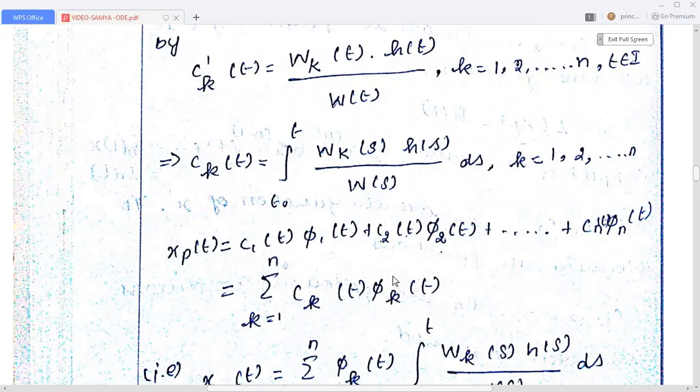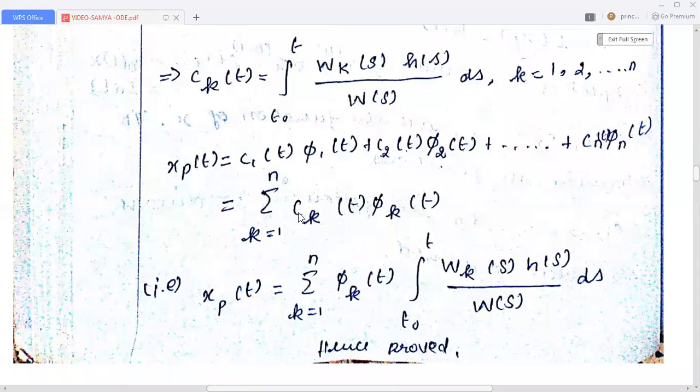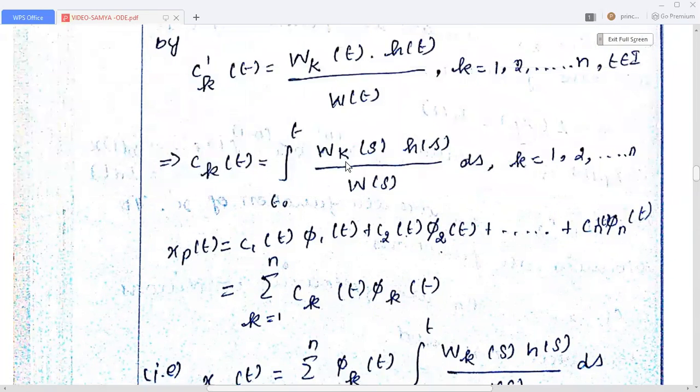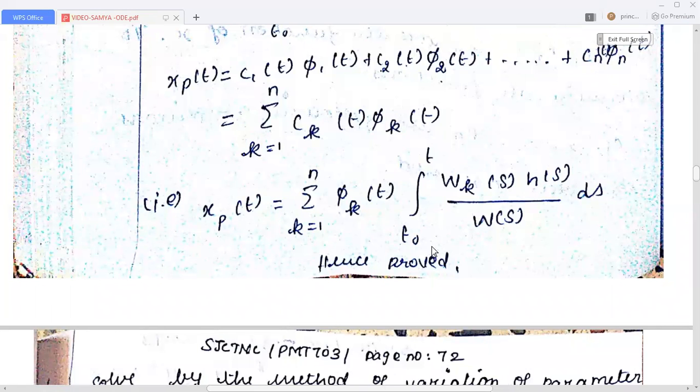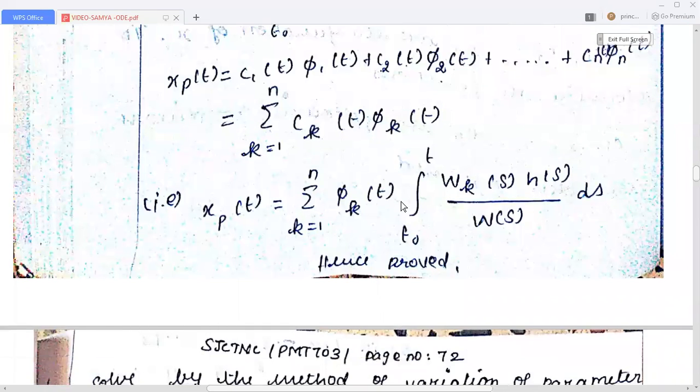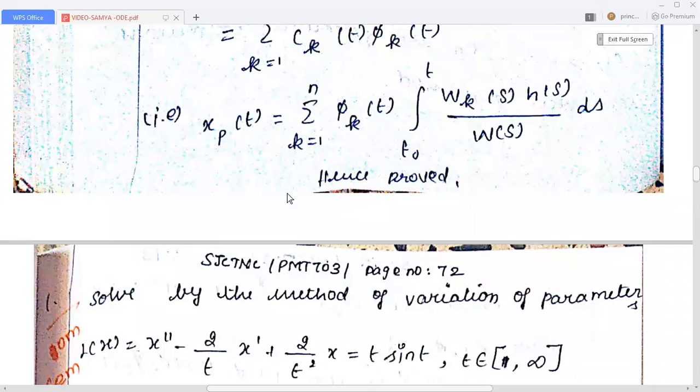This can be written in the form of a summation, that is Ck of t into pi k of t, where k runs from 1 to n. That is xp of t equal to sigma pi k of t, then Ck of t is replaced by this value. So Ck of t is integral t0 to t Wk of s and h of s divided by W of s into ds. So this completes the proof of the theorem.